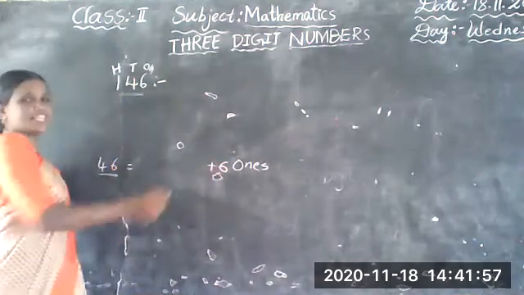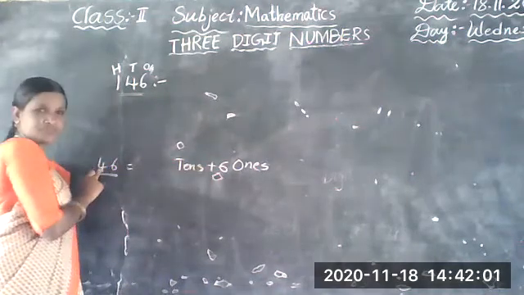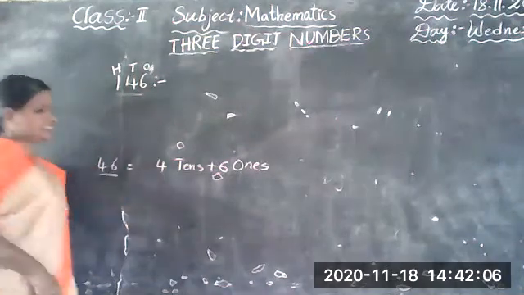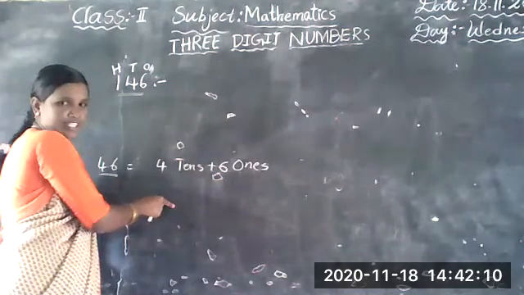Very good, children. So, how many tens are there? 4. Very good. So, 4 tens and 6 ones is equal to 46.